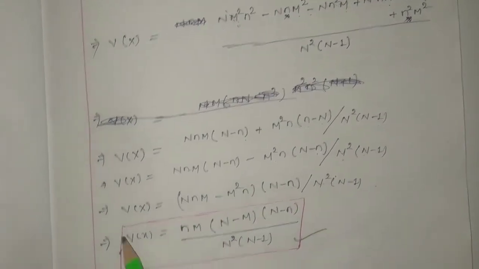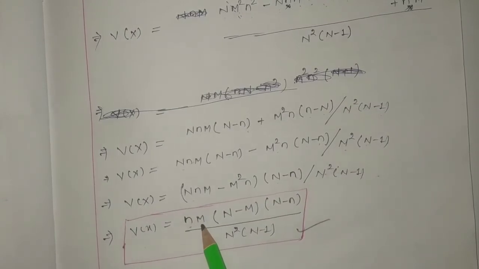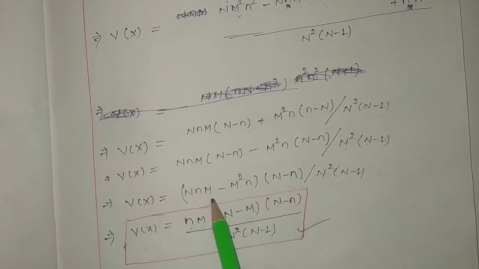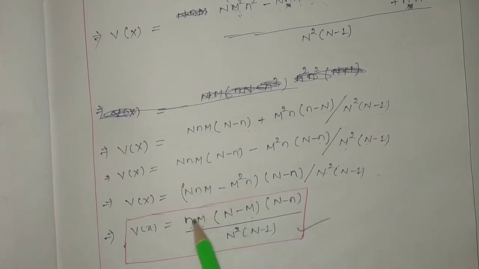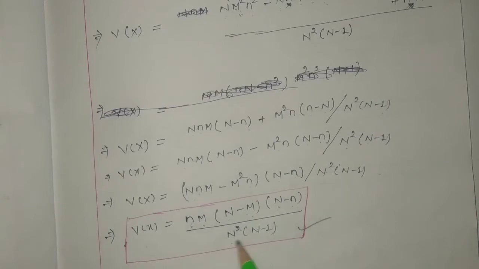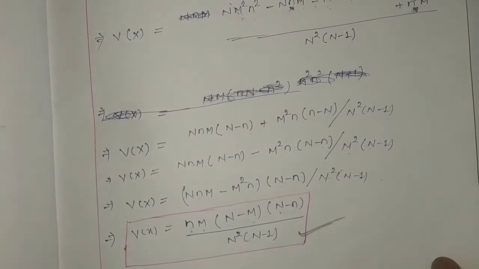So V(X), we found that small nM (N minus 1) into (N minus 1). Okay, here, from these two terms, if I take small n and M outside, this will be N minus M into capital N minus small n divided by capital N square into N minus 1. So this is your so-called variance of the HD, hypergeometric distribution.